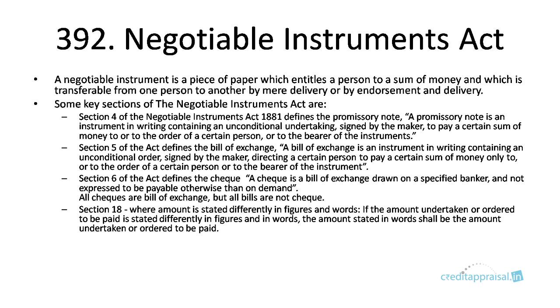So if I have written 10,000 in figures, 1 0 0 0 0, 4 zeros, but in words you have written 1000 only, then whatever is written in words will prevail. This is the law, Section 18, but in practice banks will ask you to change it. They will even ask you to change that 10,000 in figures to 1,000 and get it signed. So that is the practice.